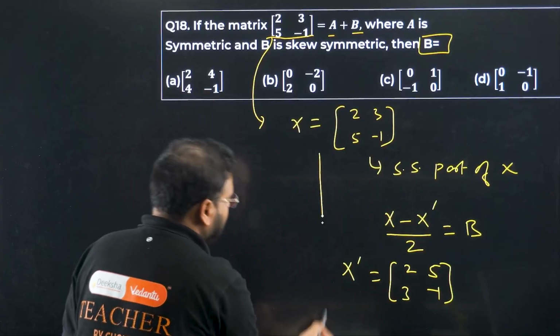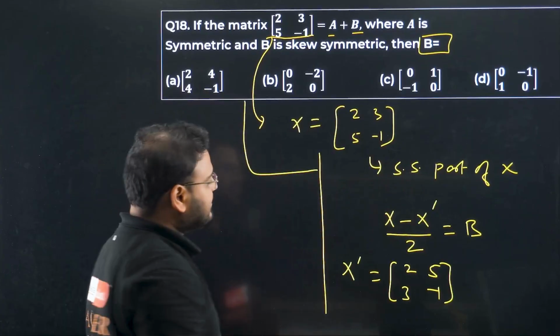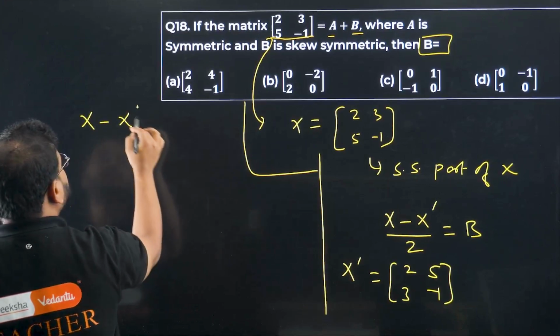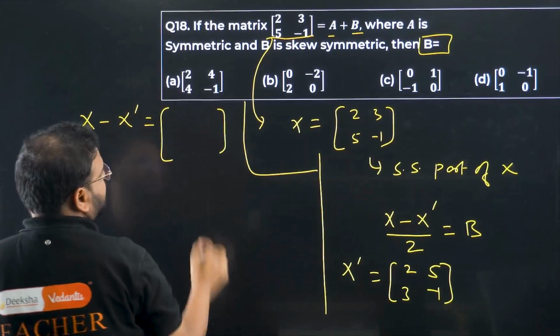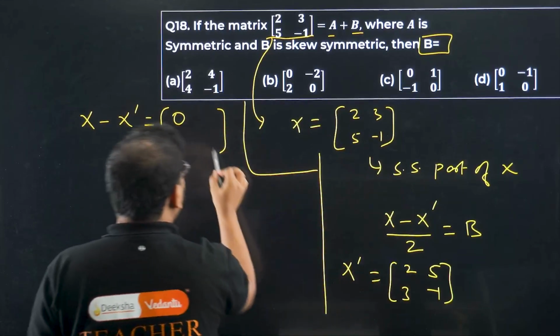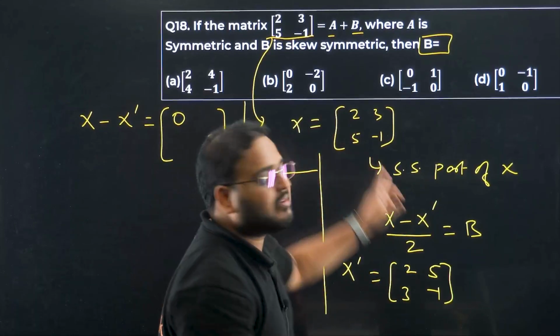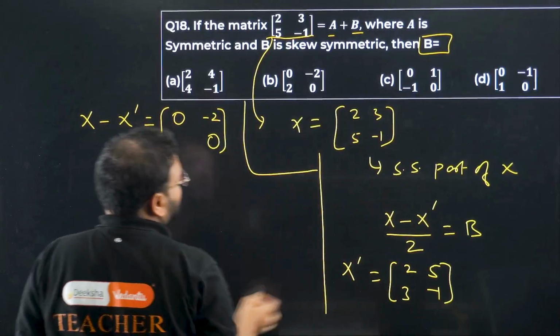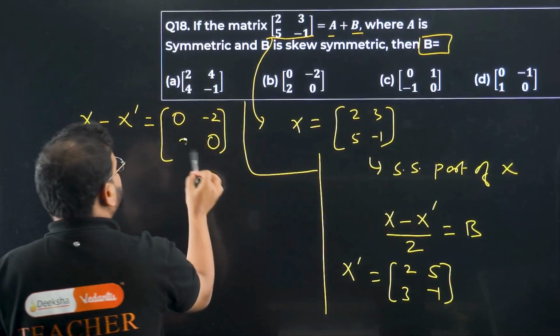And the next step is what? Next step is to subtract X and X dash. So let's find X minus X dash. If you check here, 2 minus 2 will become 0 and minus 1 plus 1 will become again 0. Subtraction of the same element will be 0, right? 3 minus 5 is minus 2 and 5 minus 3 is 2.